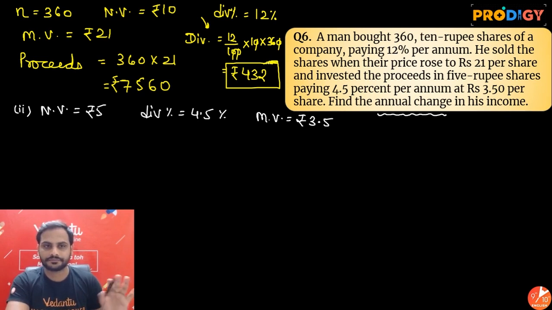ठीक है बेटा. Now understand, nominal value is given, dividend percentage is given, and market value is given as rupees 3.5. Now if we have to find out the dividend, first we need to know how many shares he has bought. So number of shares bought in the second case will be equal to total money invested, he has invested this much money at the price of rupees 3.5.